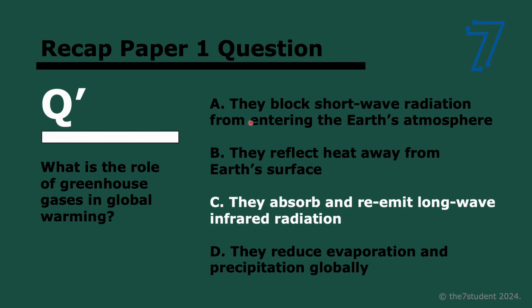C. Why not A? They do not block shortwave radiation from entering the Earth's atmosphere, not at all. The shortwave radiation can enter perfectly fine. They also don't reflect heat away from Earth's surface. That happens automatically when the rays hit the Earth. It's the opposite, actually. They do absorb it, and they re-emit the long-wave radiation back into the Earth. They also do not reduce evaporation and precipitation globally.